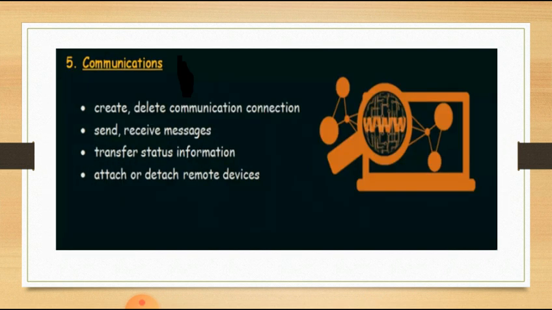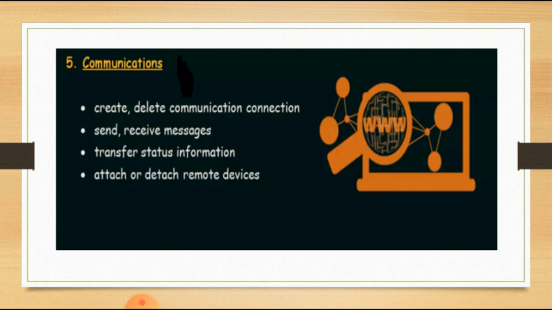So next one, that is the last one, that is communication. The communication system calls are used for communication between different processes or between different devices. So communication is nothing but exchanging information between different processes or different devices.